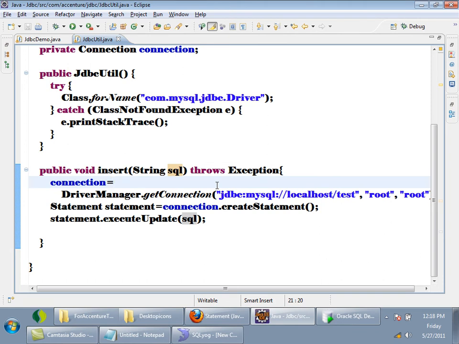The executeUpdate method can be used to fire any insert, update, delete or create also. Same method for almost everything.